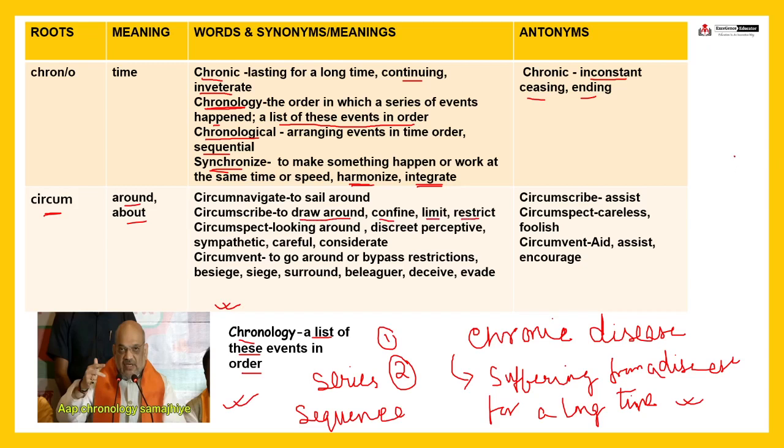Circumscribe, fine. Suppose here you are standing, so someone has drawn a line all around you in a circle, so it's circumscribing, right. That is, this is your limit. You can come here, you can go there, right, but you cannot leave this circle, just like Lakshman Rekha, है कि नहीं.